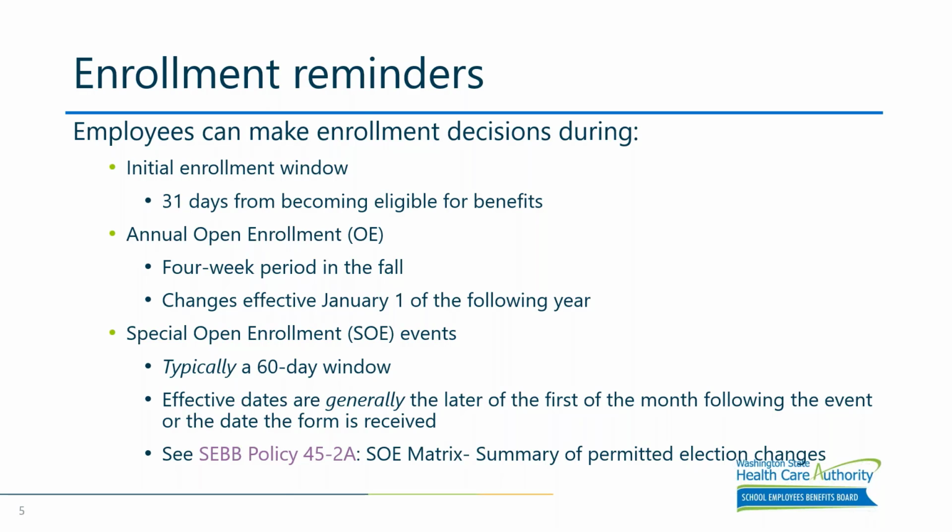Special open enrollment events are typically 60 days following a life event such as marriage, divorce, or birth of a child, allowing for certain changes to be made to an account mid-plan year. If you have questions about what changes can be made during a special open enrollment event, please reference SEBB Policy 45-2A, which is available on the website and linked on this slide.